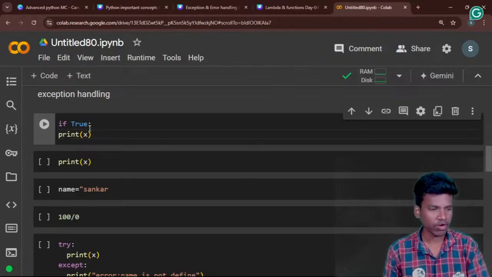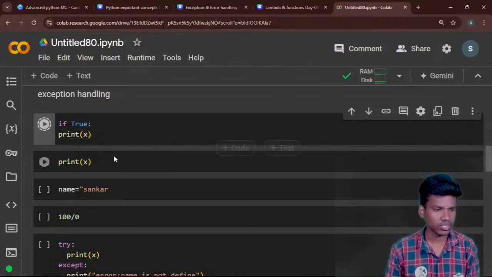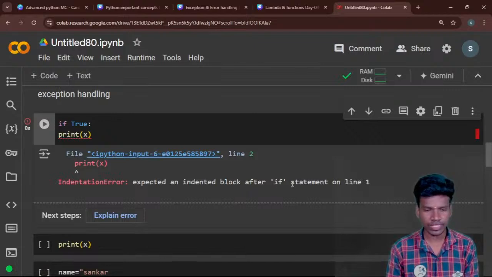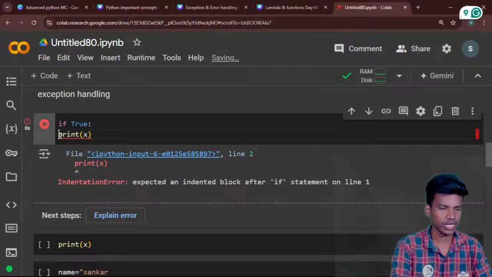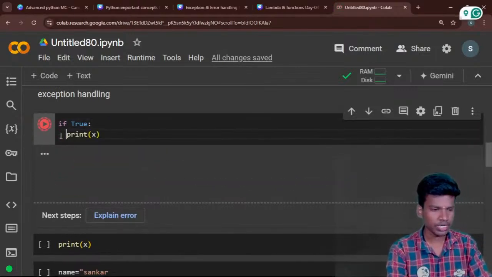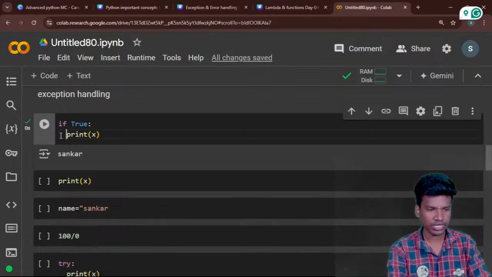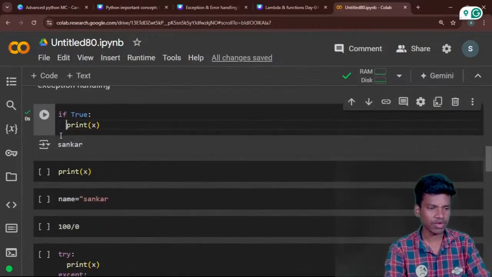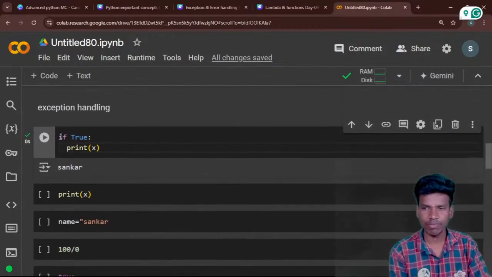If I do not follow this and run it, I get an indentation error: expected an indented block after the if statement on line 1, because I am not following the space. That is the proper syntax, right? If true, print x is automatically executed. So x is shankar. Before that I use this x value as shankar, then only shankar will be executed.